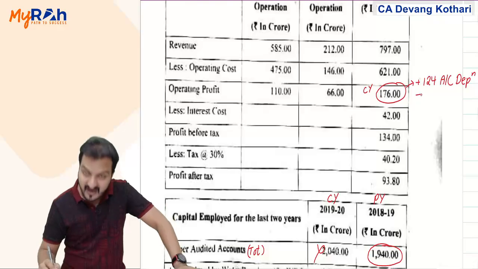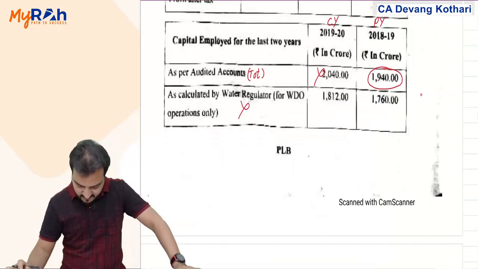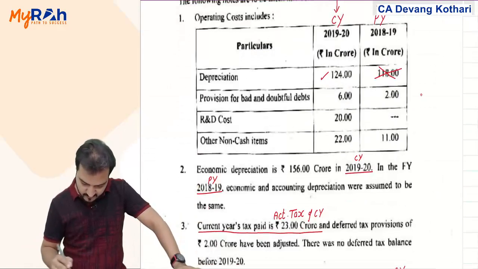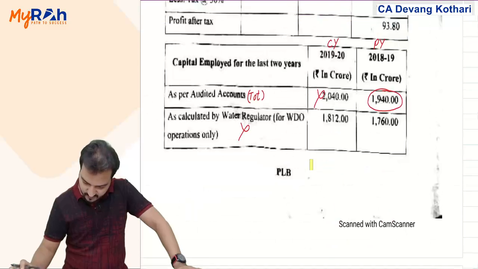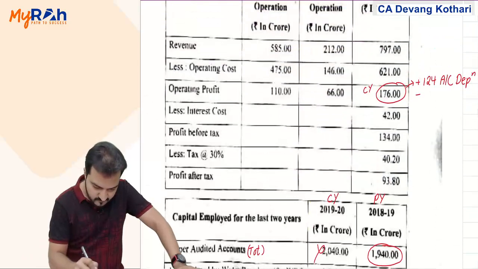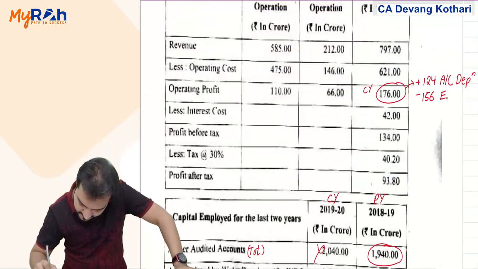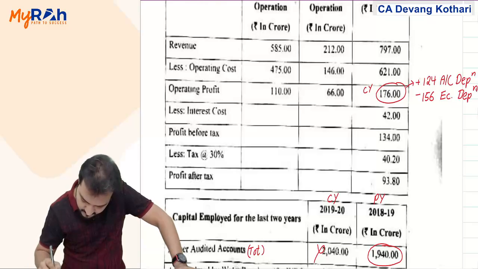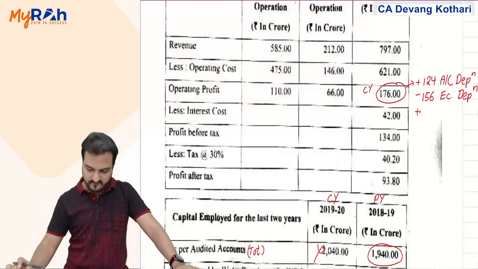But instead, after adding back accounting depreciation, I will deduct economic depreciation of the current year, which was 156 crores. 156 is economic depreciation.